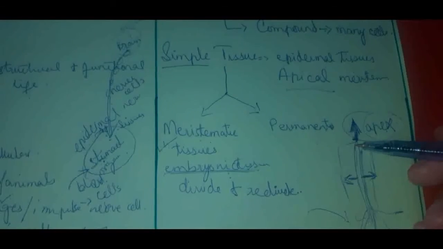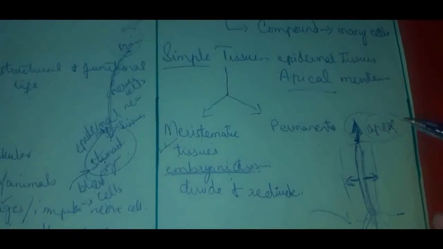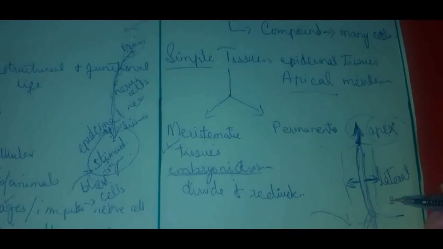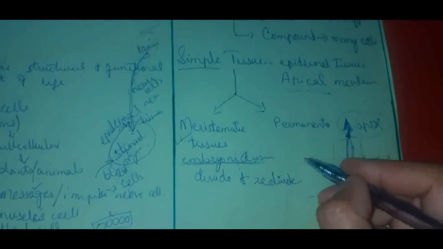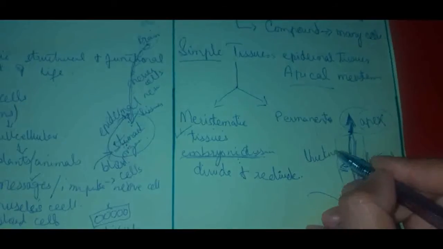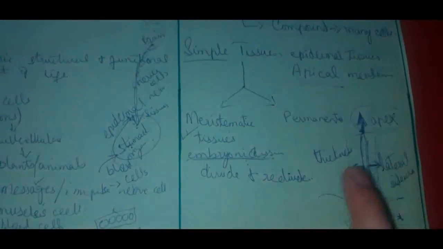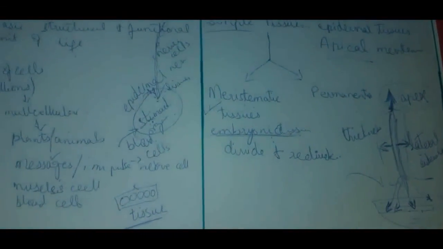That is the outer covering of the plant. This is called lateral. Lateral means sidewise. So the plant can grow sidewise as well, and this sidewise growth provides it thickness. And how does the plant thicken? That is because of the presence of lateral meristems, right?